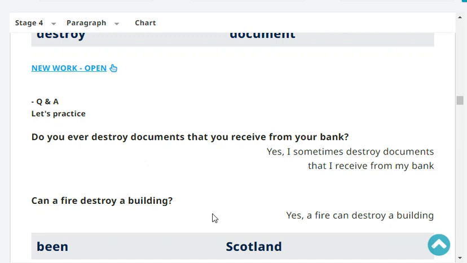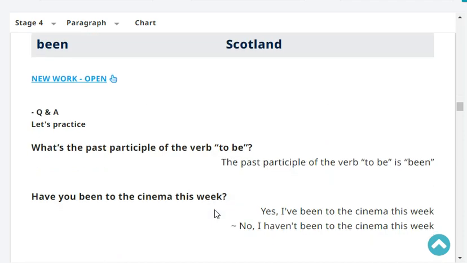Do you ever destroy documents that you receive from your bank? Yes, I sometimes destroy documents that I receive from my bank. Can a fire destroy a building? Yes, a fire can destroy a building. Very good.